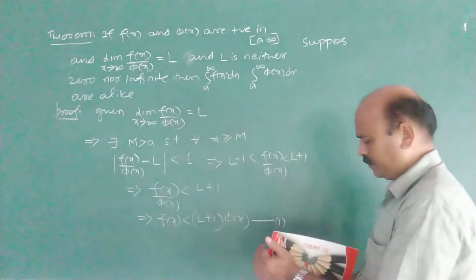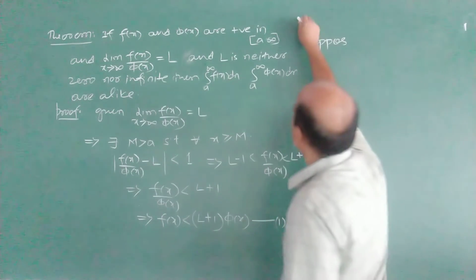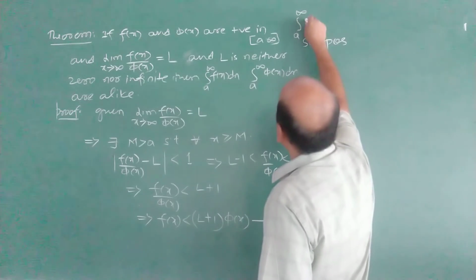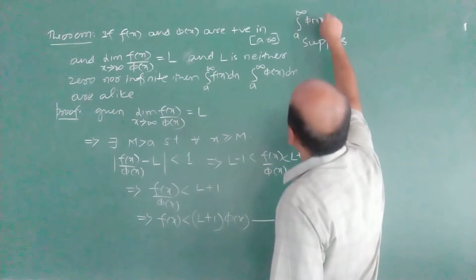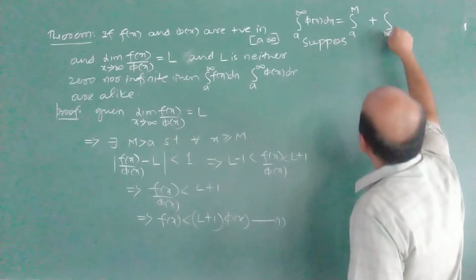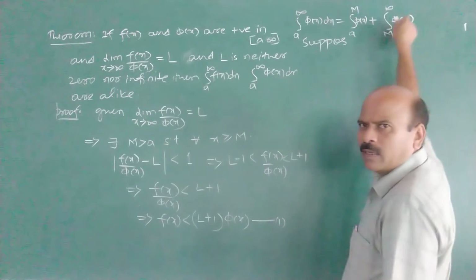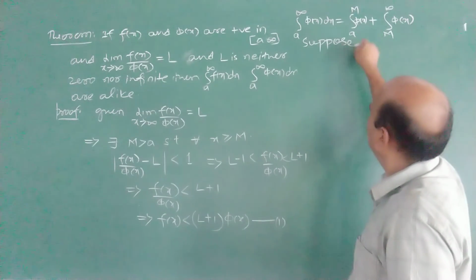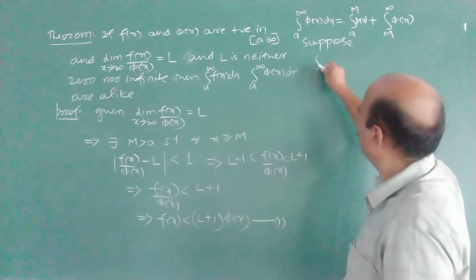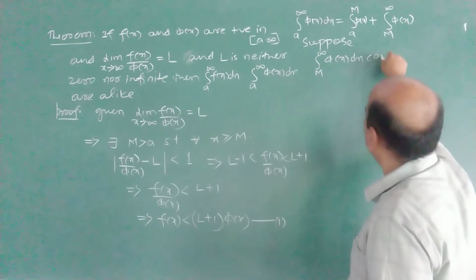Now, first suppose φ(x) converges. Let the integral from a to infinity of φ(x) dx be the integral from a to M plus the integral from M to infinity of φ(x). Now suppose the integral from M to infinity of φ(x) dx converges.